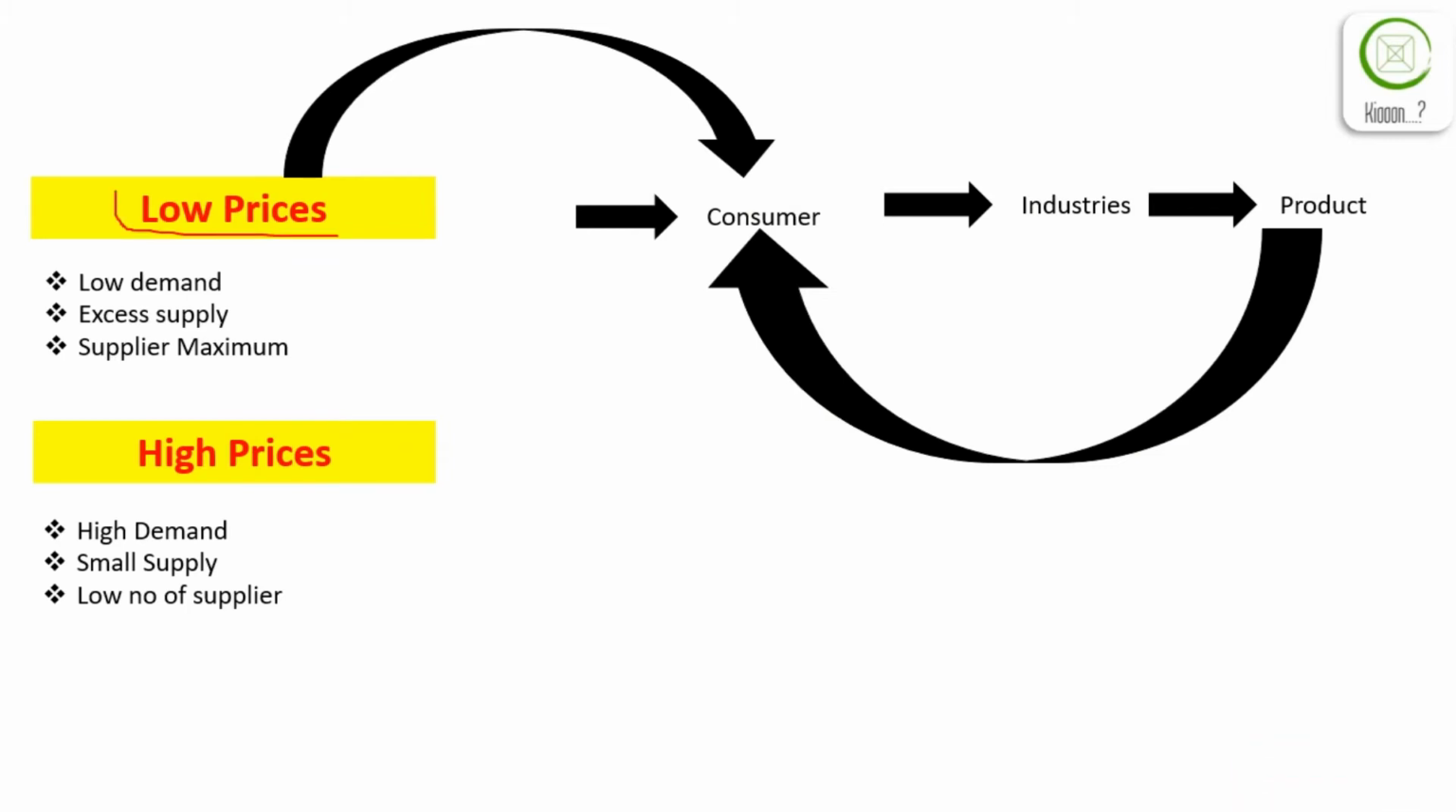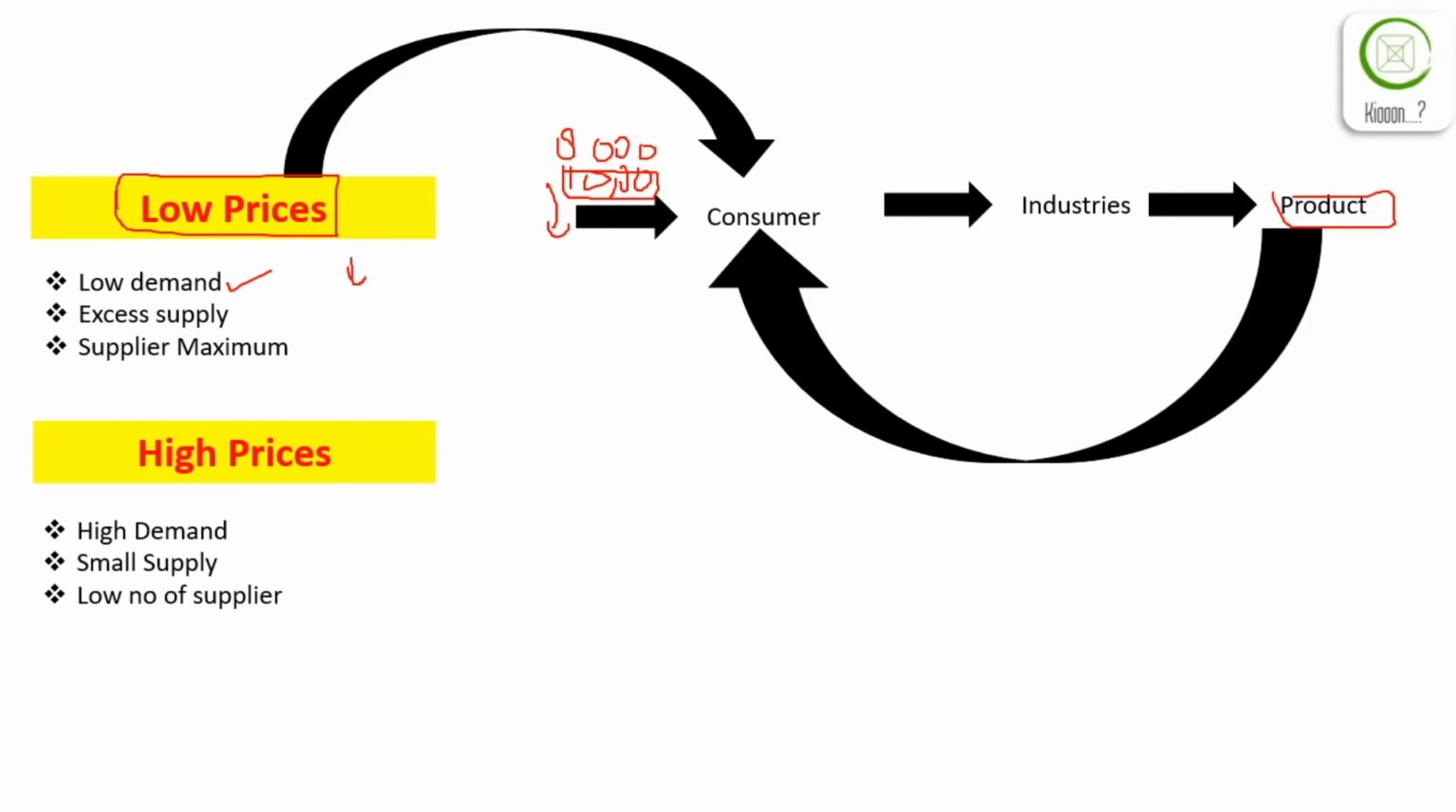So first of all, we will discuss how to keep the prices of the product low. First of all, low demand. In the low demand concept, if there is a demand of 10,000 devices and the industry also manufactures 10,000 devices, but the demand decreases to 8,000 devices, and the industries continue to manufacture 10,000 devices, then there is an excess of devices available in the market, so the prices become low.